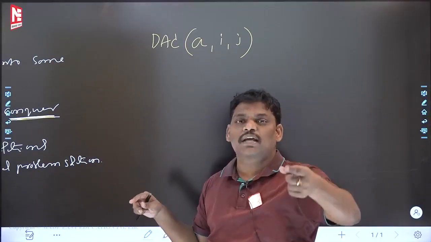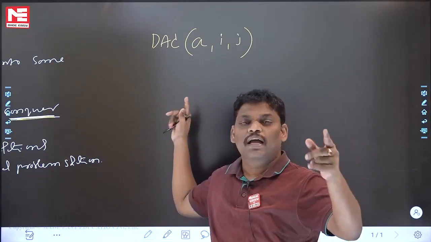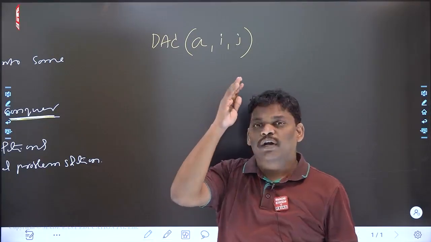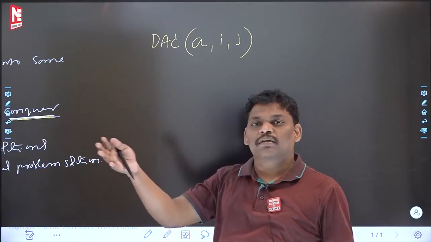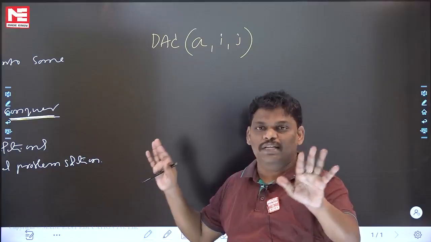This array I want to sort, in ascending order or descending order. I want to sort this array using divide and conquer. You have one array which contains i to j elements, and you want to sort that array using divide and conquer. How will you do it? Let's see the procedure.